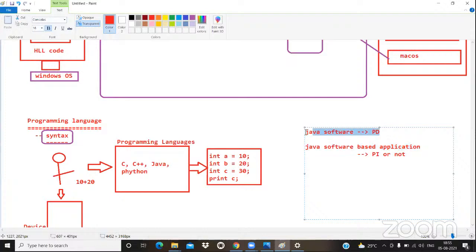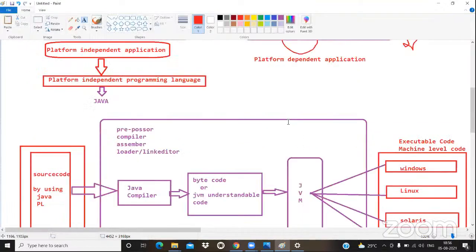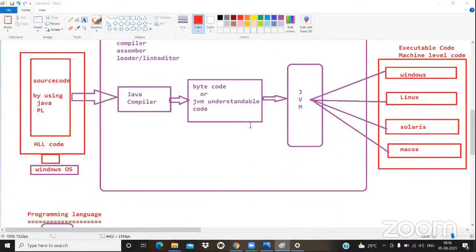So the platform independency concept is not highlighted through Java software itself, only through Java software based applications. For example, there is Google Pay. Google Pay can be running on Windows, on Android, or in some other ways. So whether the Google Pay app runs in all ways or not, that is the only important thing.